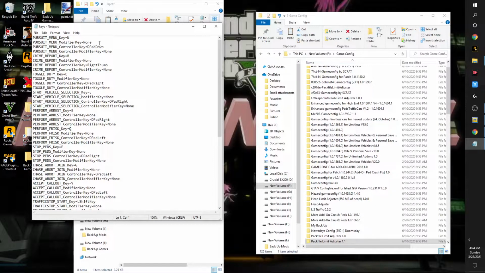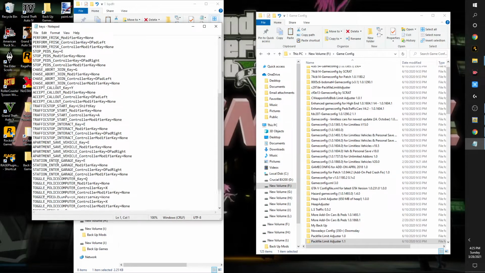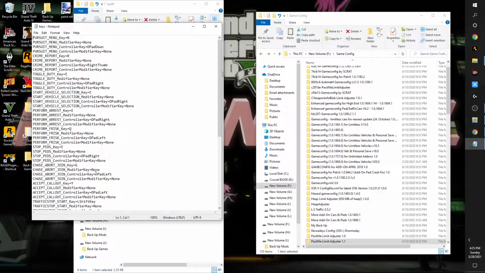So they all come with modifier keys, whether you're doing it for the controller or for the keyboard. All right, so that's where you do this at. You could tune these however you want to do it. I just need to know. Hold on, let me see.